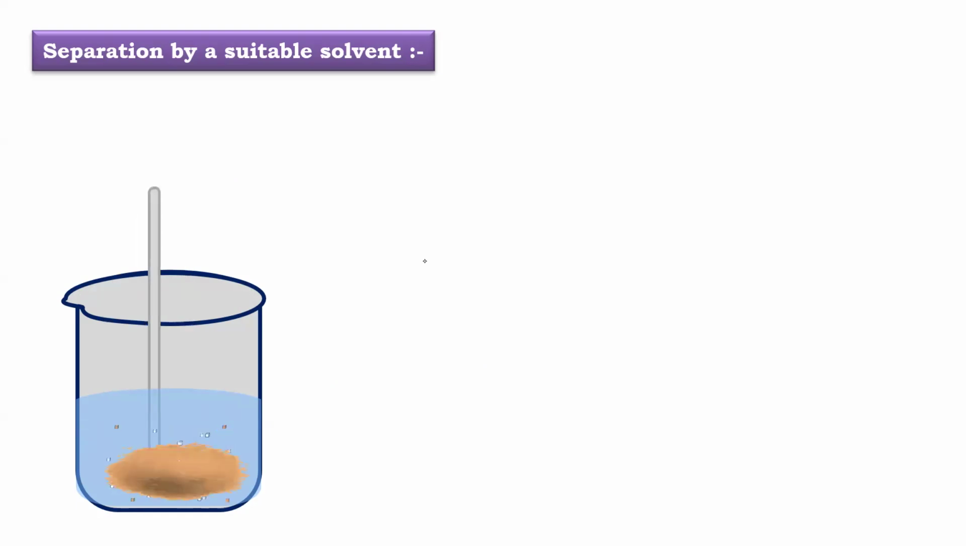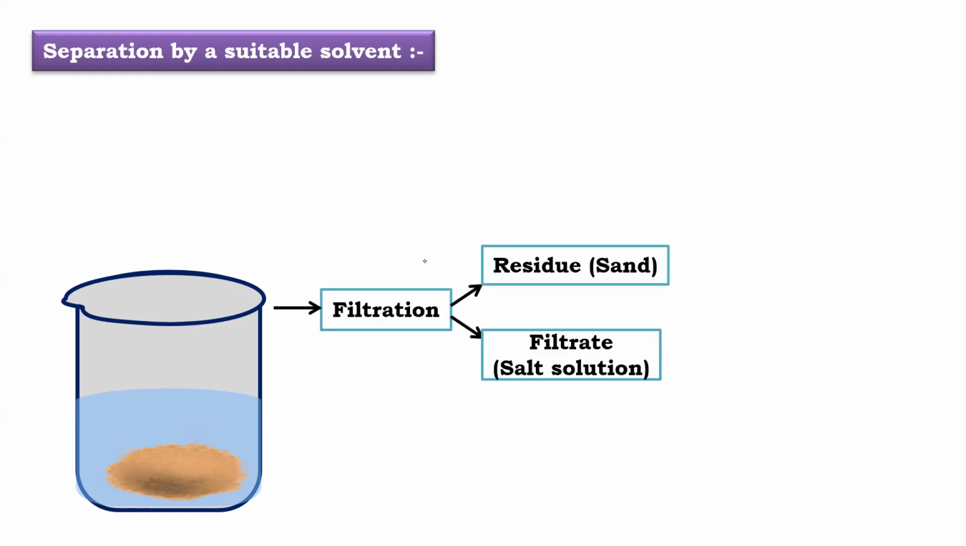Sand is at the bottom. Now we filter it. Who will be on the filter paper? Sand. Or you can do decantation also, right, beta? Residue is sand, and what is filtrate? The soluble part we call filtrate. Okay, it is your salt solution.